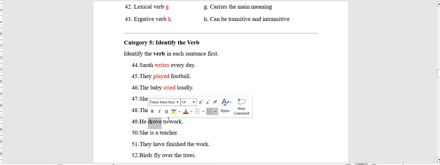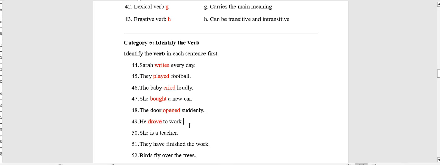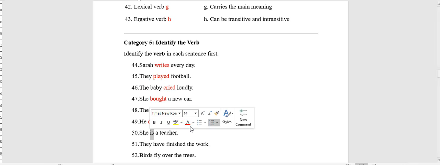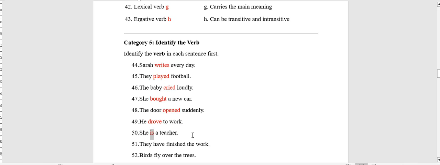So drove is a main or lexical verb. Also, it can be classified as intransitive, as in he drove to work. Irregular and strong. She is a teacher. Here is the main verb or lexical verb, or it can be called the linking verb is. They have finished the work.